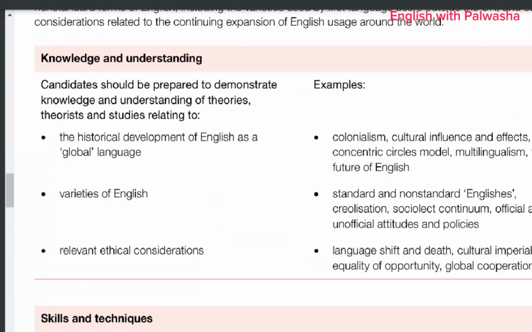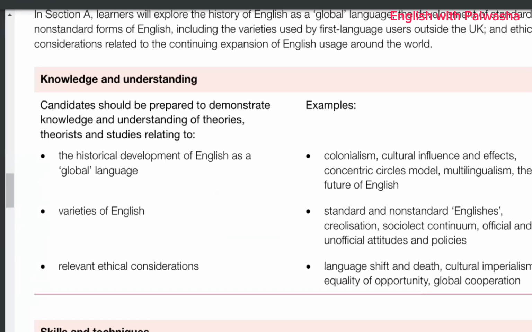The historical development of English as a global language, varieties of English, and relevant ethical considerations. When you are talking about English, it's not only about the English we are using in America or in the UK, USA. It is when we are using English with Spanish, so it becomes Spanglish. When we are using it in China, it becomes Chinglish. These are the Englishes we are using in different countries. So each country has its own way of using English, right?